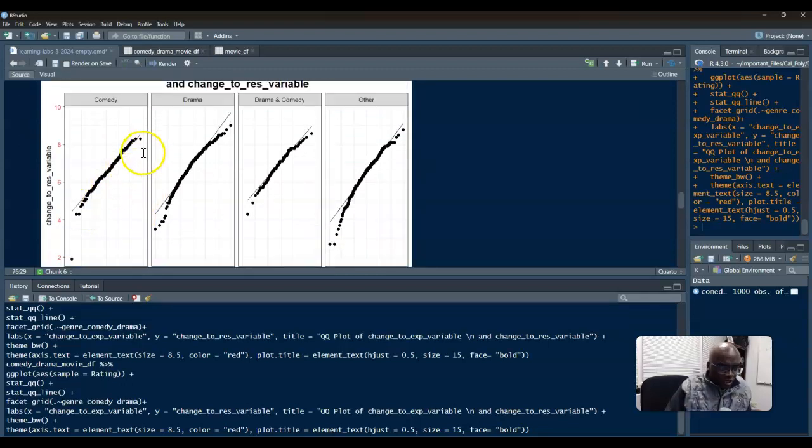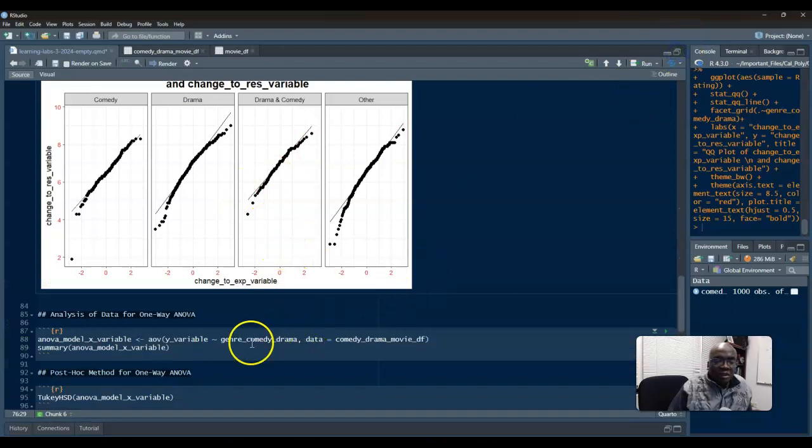So most of the points are on the line, so we can approximately say that's normal. Yeah, this is an issue. But we'll keep going with our results, but this makes it not as trustworthy. Okay, so be aware of that. All right, shall we keep going? Yes, we shall. I'll put rating here.